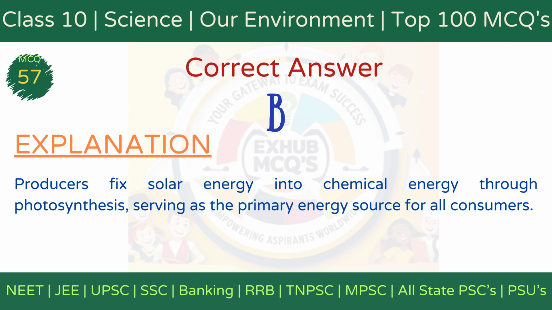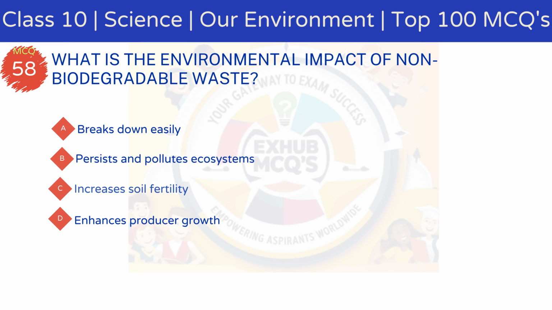The correct answer is option B. They fix solar energy into food. Explanation: producers convert solar energy into chemical energy through photosynthesis, forming the primary source of energy for all organisms in the food chain.